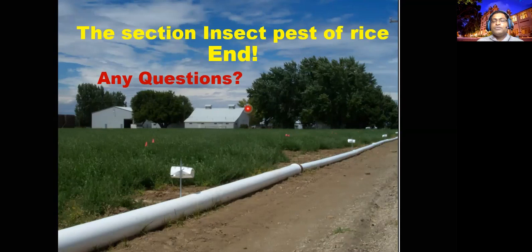Another group is the leaf feeders. Among the leaf feeders you can expect more than six or seven pests. Two or three are economically very important: the leaf folder, Cnaphalocrocis medinalis; the whorl maggot, Hydrellia sasakii; and the swarming caterpillars or armyworms, Spodoptera frugiperda. These are the very important ones.